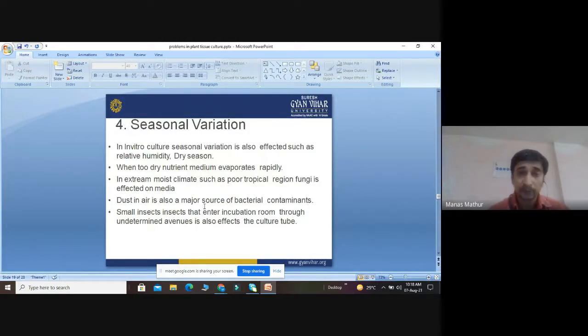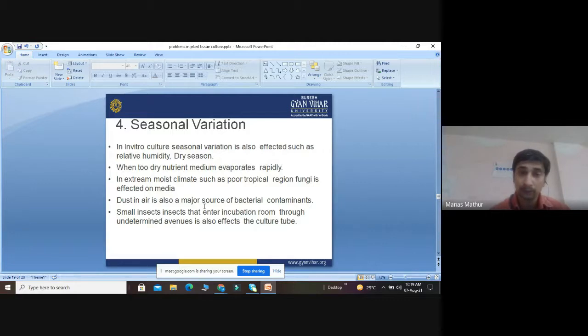Now another one of the major problems is the seasonal variation. We know there are 3 seasons in India: summer, winter, and rainy season. No doubt we are saying that the tissue culture is irrespective of the climate, but sometimes it plays some minute role. So in vitro cultures are also affected, such as by relative humidity. When we are performing the tissue culture in the laboratory, we have to control the humidity. The dry season also affects, because the condition of the explant, when it is available in the natural condition, is directly affected by the season.